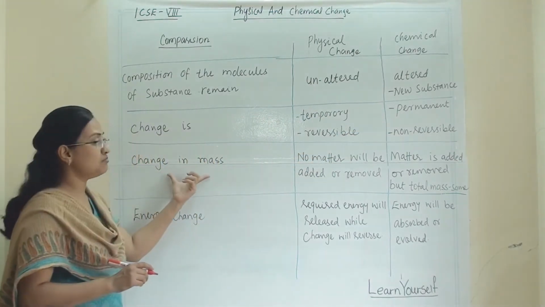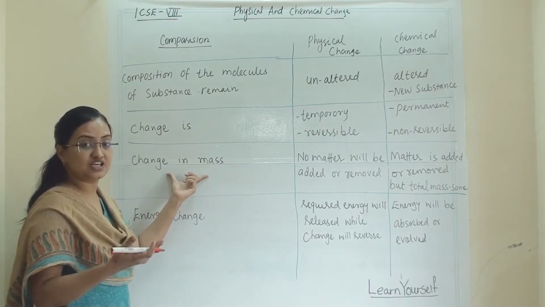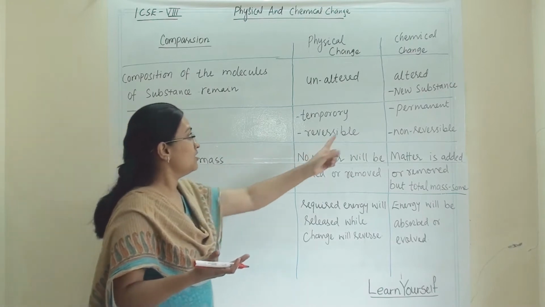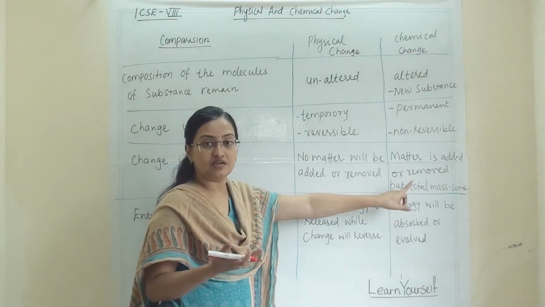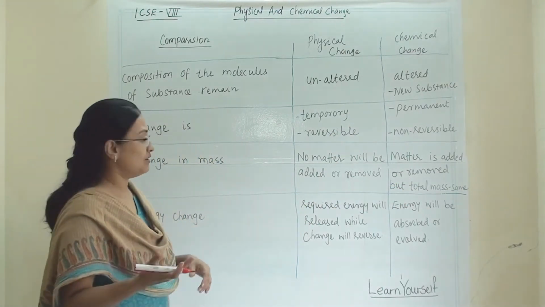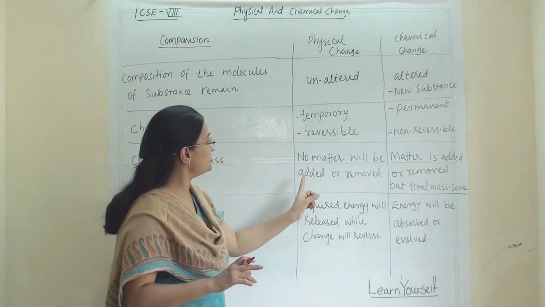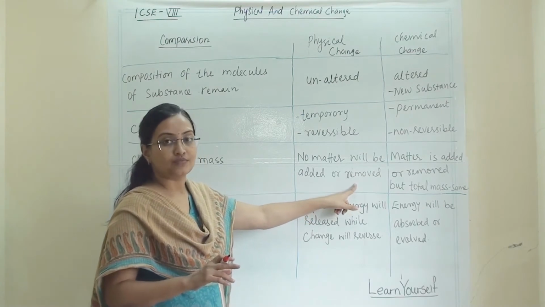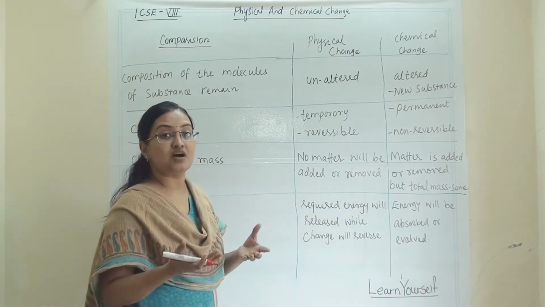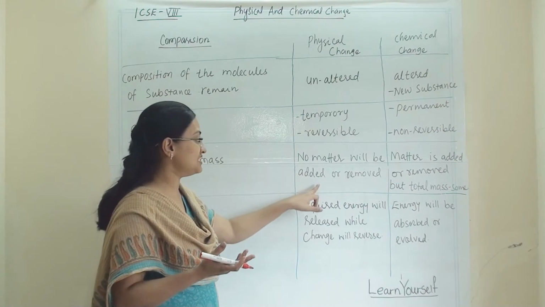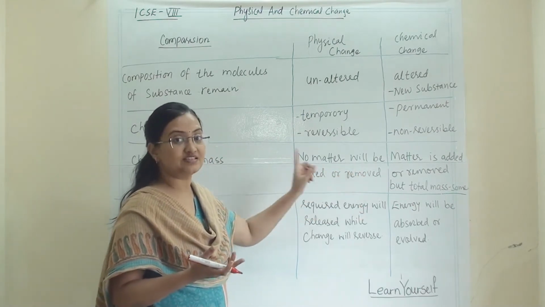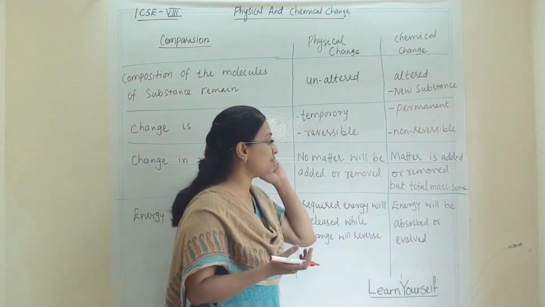Now, change in mass. When a physical change happens, how will the mass change, and when a chemical change happens, how will the mass change? For physical change, no matter will be added or removed, so a change of mass will not happen in physical change. Now what will happen in chemical change?